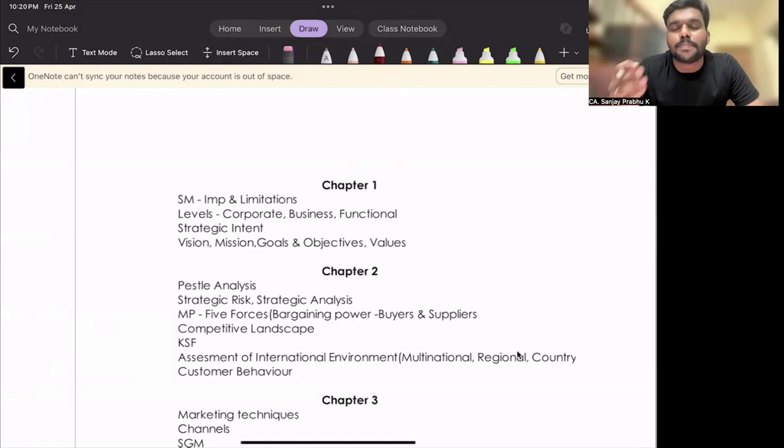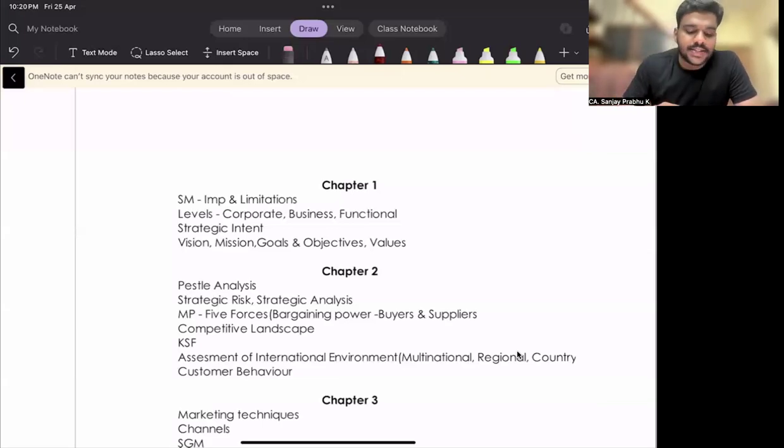If it's a case study question, please make sure you don't write the theory answer you have learned. You have to link it with the case study given. Don't just write the answer you have learned. You have to link it with the case study and then frame the answers accordingly. You can see such questions in our question bank. Once you practice 2 or 3 questions, you will get an idea how you are supposed to write the answer.